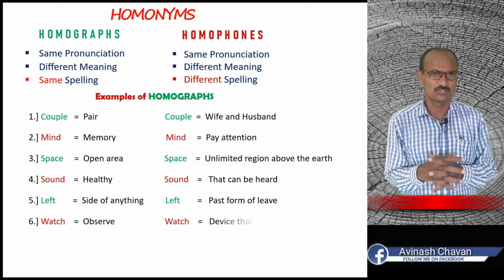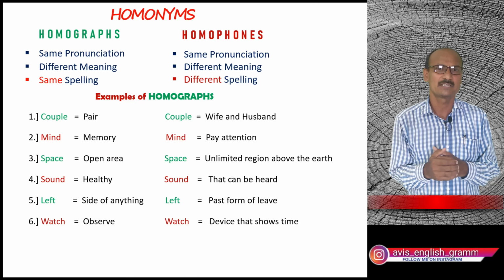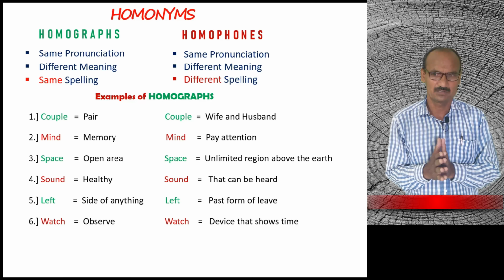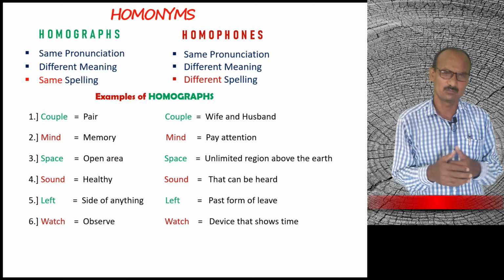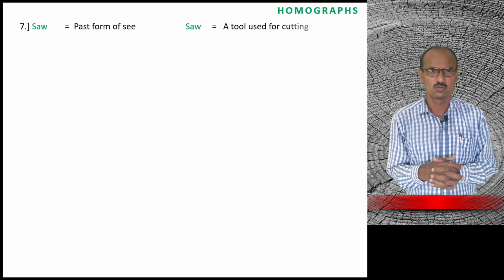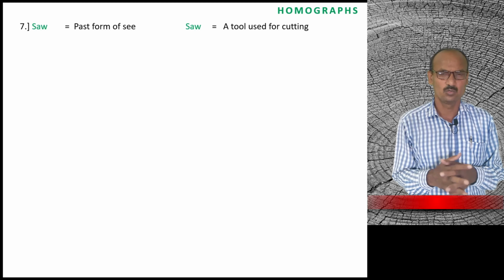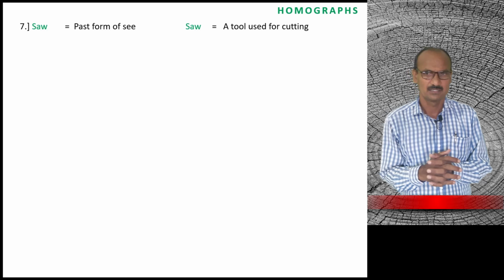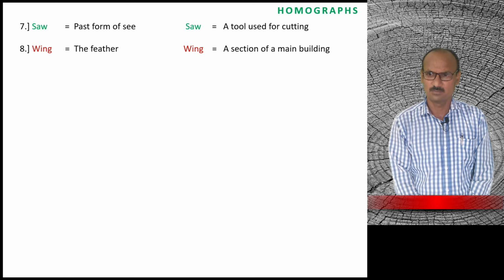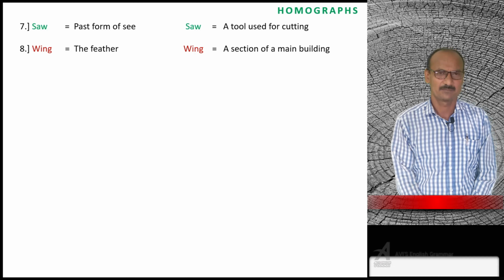The word 6 is watch. Watch means observe and watch means device that shows the time. So each word has 2 different meanings. A word has more than one meaning. The next word is 7. Saw. Saw means past form of see and saw means a tool used for cutting. Number 8, wing. Wing means the feather and wing means a section of a main building.